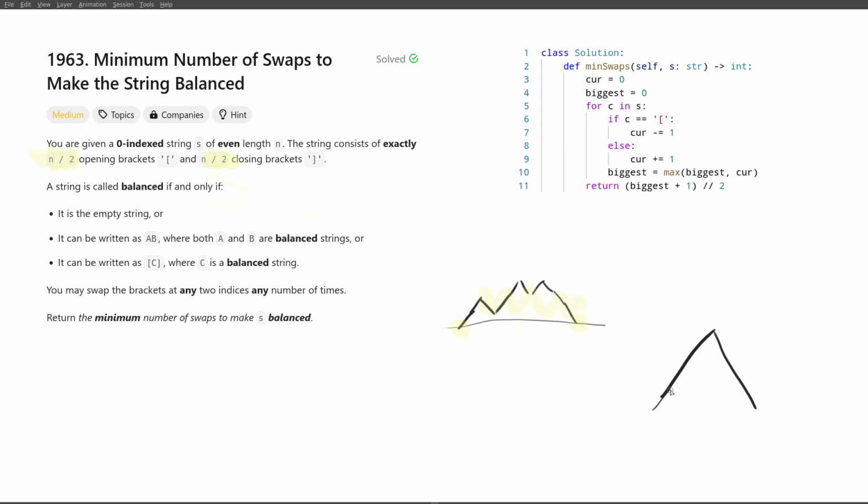And it's easy to notice that there is no point in swapping two opening brackets with each other or two closing brackets with each other, it doesn't change anything. And it's also not useful to take an opening bracket and a closing bracket to the right of that opening bracket and swap them together, because our swap operation will take two segments and swap them, which means that the portion between those two segments will be either lowered or it will be taken higher. And of course, you want to be as high as possible all the time.